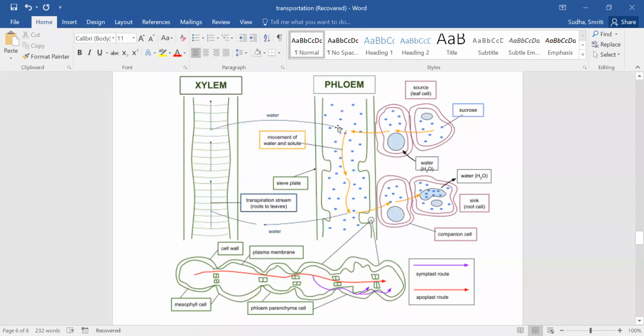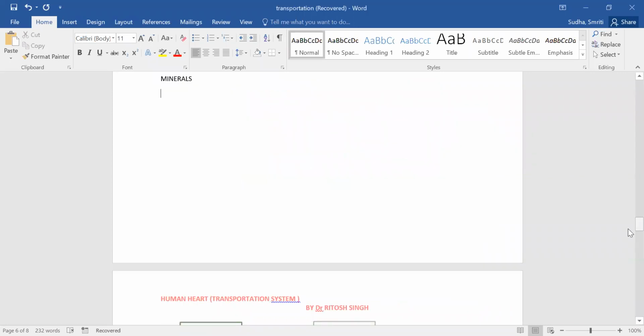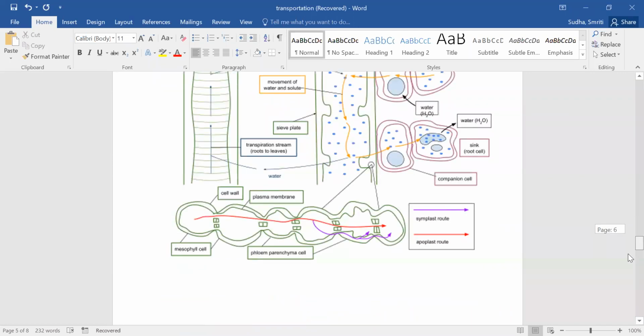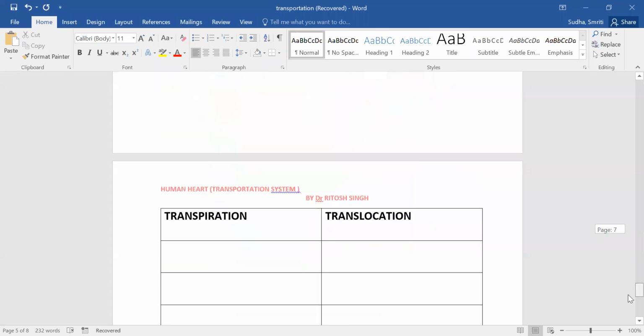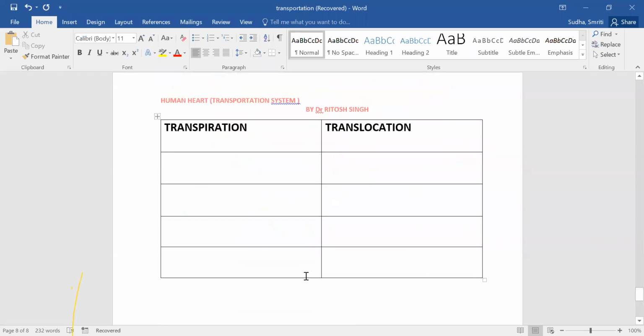So xylem only travels upward, whereas phloem travels both upward as well as downward. Okay, all of you understand this. Very good. Now coming back to the difference, because this is asked in examination. What is the difference between transpiration and translocation?